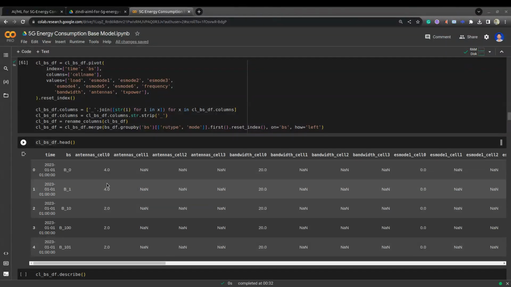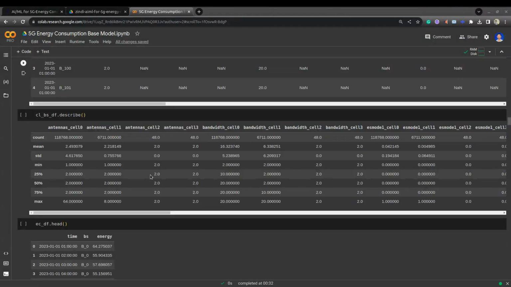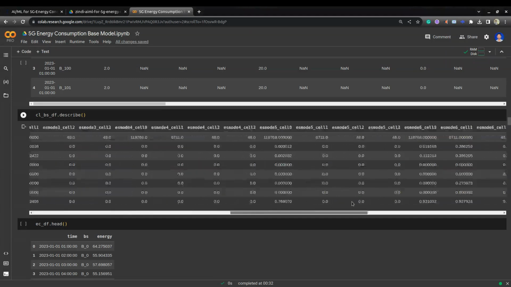In this base level data, we also have the cell level information. For antenna, we can observe the cell 0, cell 1, cell 2, cell 3 information. If a cell is not present, it is automatically filled with a none value. Here I described all the values. You can observe the described values for each feature.